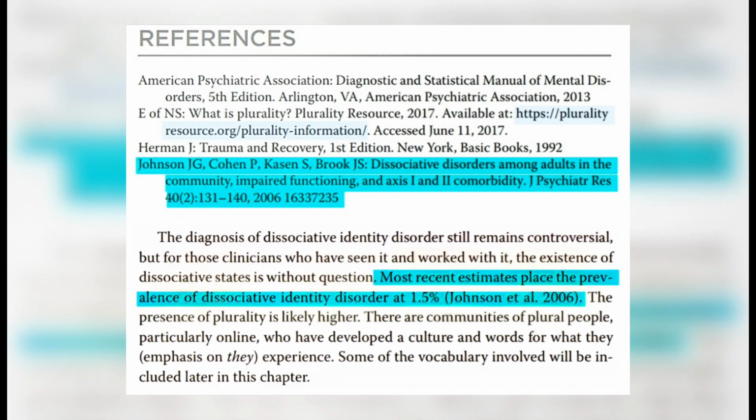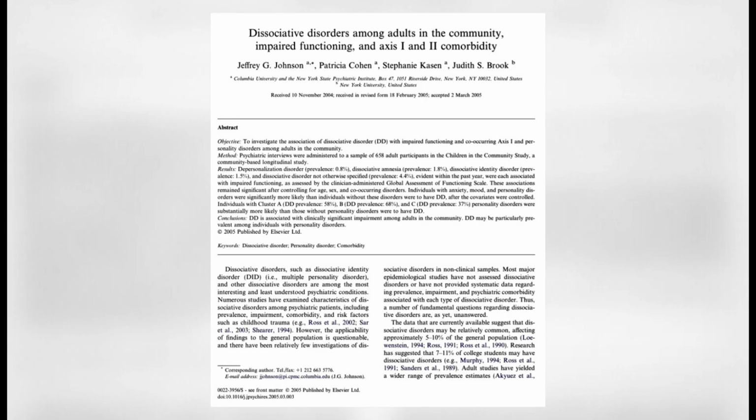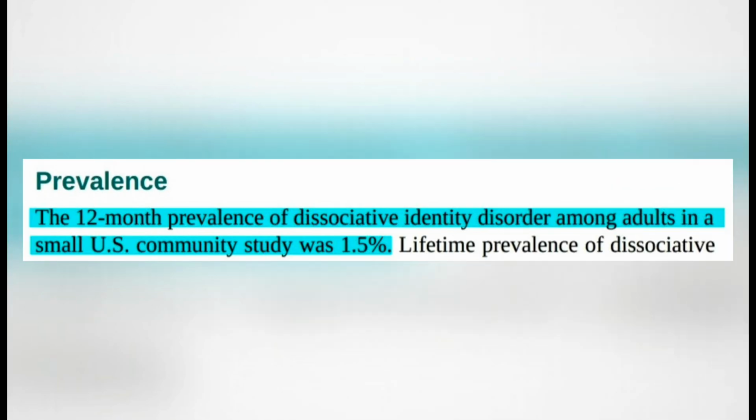Yarbrough only cites one actual research study in this chapter, and it's a 2006 paper on the prevalence of DID. But this citation has nothing to do with causation, and it's kind of like a duplicate citation because it's the same study that the DSM-5 references when they discuss prevalence.